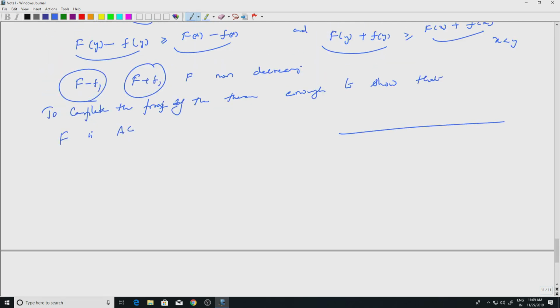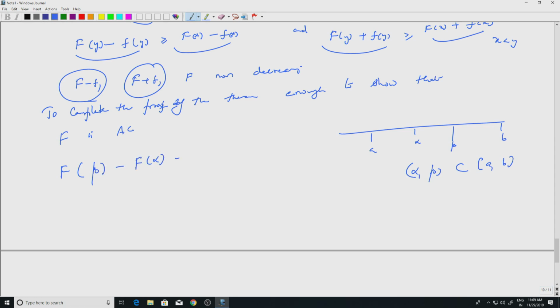So for that, let us take [a, b]. Okay, so that is my interval. And let us take 2 points alpha and beta. So, [alpha, beta] is an interval strictly contained in the interval [a, b]. What can you say about capital F at beta minus capital F at alpha?